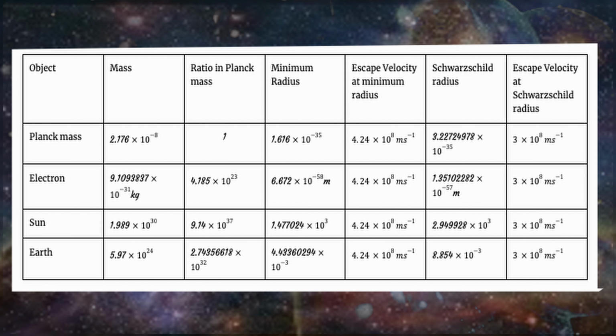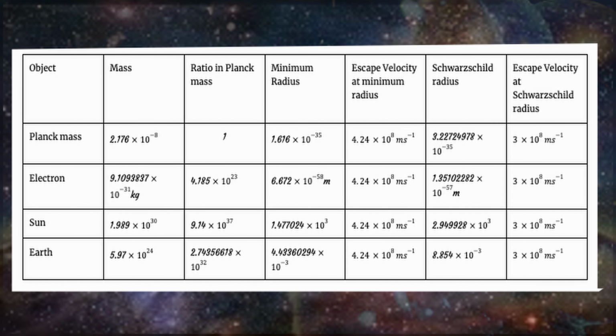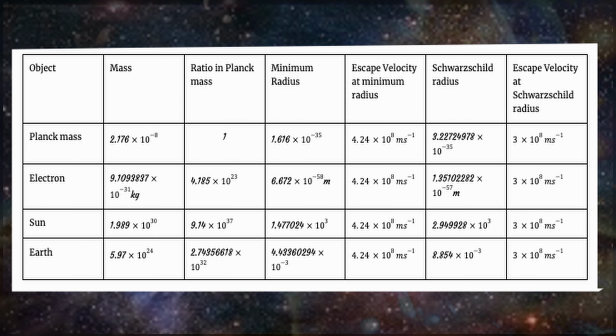The Schwarzschild radius is the distance from the center of a mass to the point in spacetime where even light cannot escape from it. It depends upon the universal gravitational constant, mass of the object, and speed of light. So it can be said that the Schwarzschild radius is the minimum radius to which a mass must be compressed for it to become a black hole. If the mass is contained within this radius, the escape velocity at the surface would be equal to the speed of light, meaning not even light can escape the gravitational pull. So at this point the speed of gravity and the speed of light are equal.